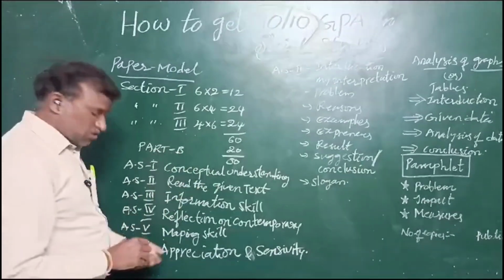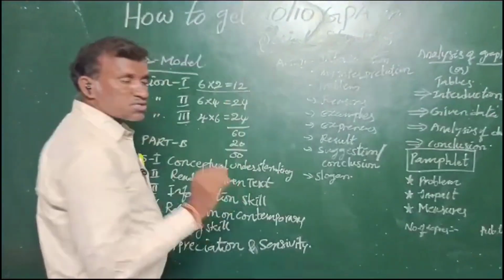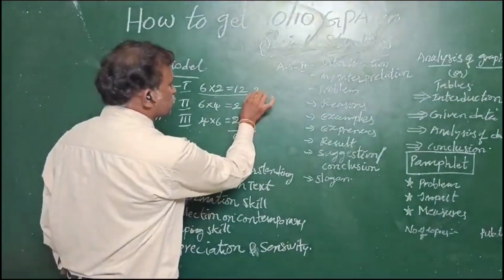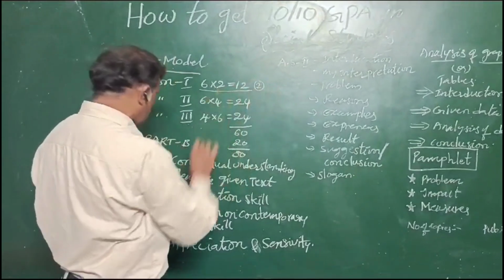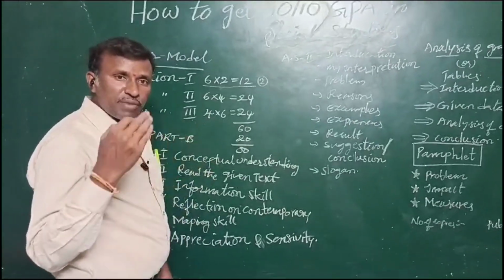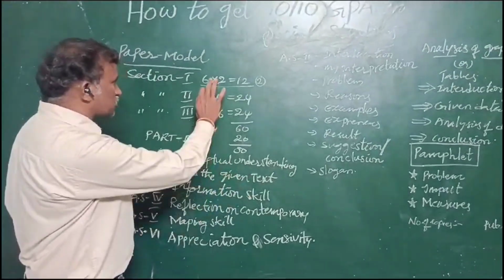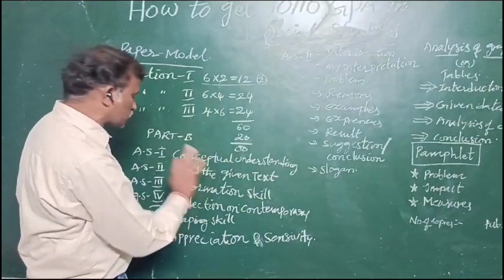First, conceptual understanding. In section 1, how many conceptual understanding questions will come? Only 2 or 3 questions will come from conceptual understanding, so you will get 4 marks. And for the remaining questions, read the text interpretation won't come in section 1.